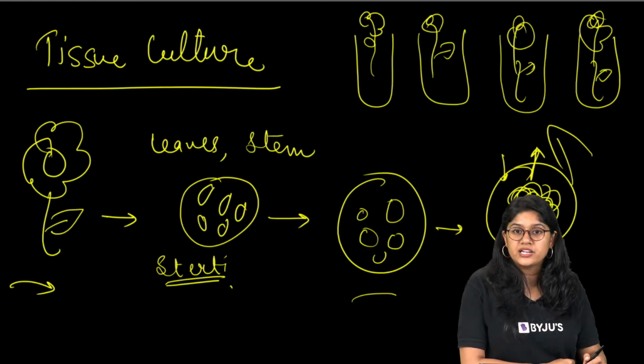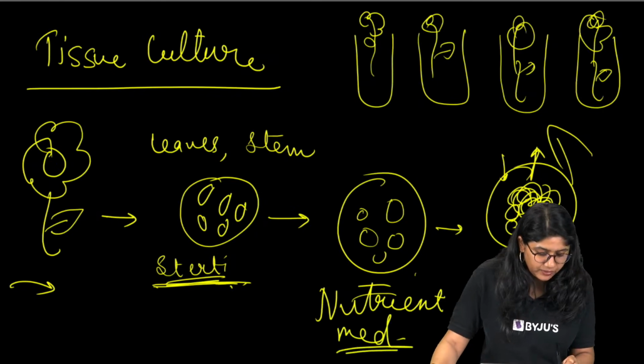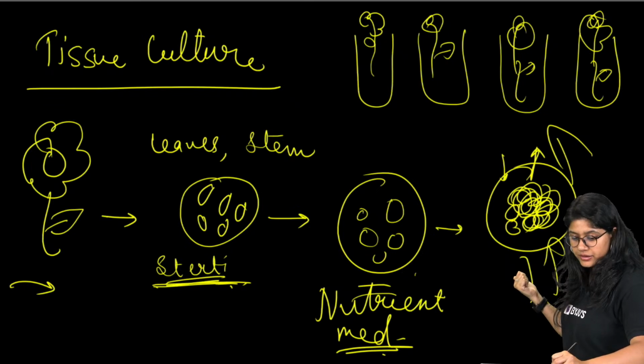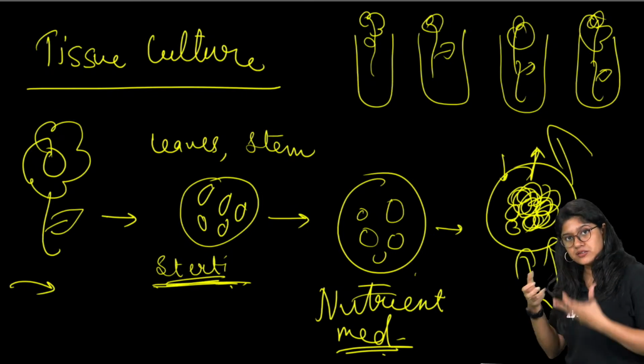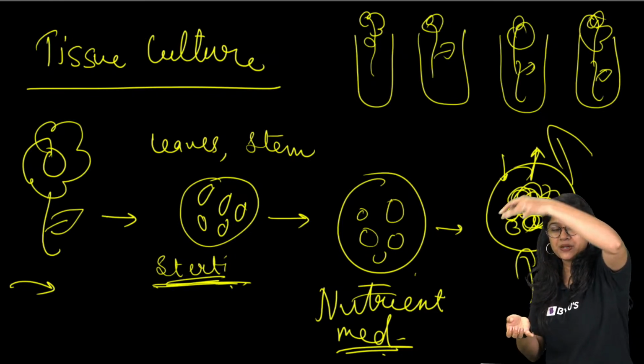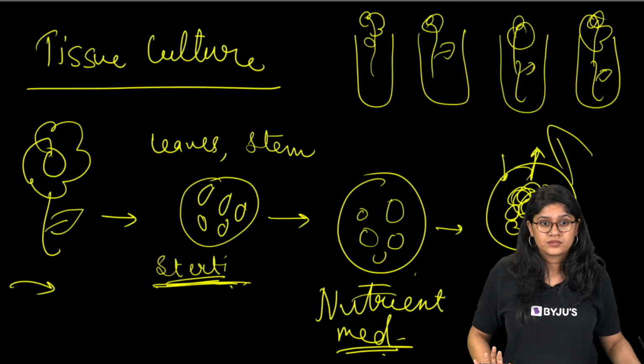So first, of course, we take a plant part, and cut it into small parts. We'll add them into the nutrient medium. They will form a mass called callus. Then we will take the callus, which is a bunch of cells together. We'll cut it and add it into separate test tubes. And from there we'll have a new plantlet.